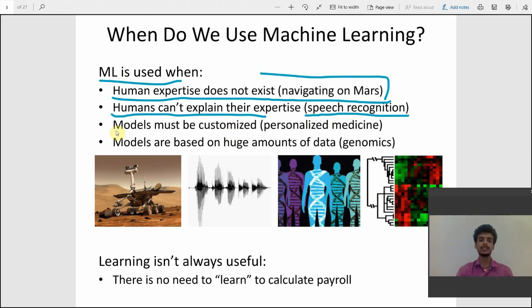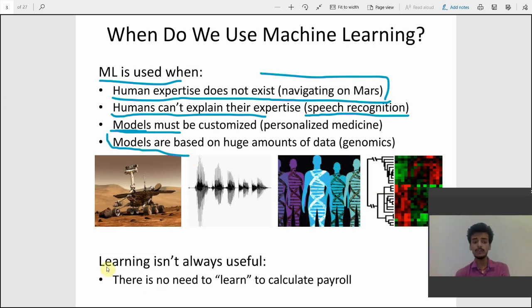Models must be customized. In some areas like DNA mapping or advanced medicine, ML models are used to do work which can't be done by humans. Models are also based on huge amounts of data. As I said previously, ML models require a very huge amount of data, and there are tons of data which can't be handled by a simple human. So machine learning models are required in order to handle big data.